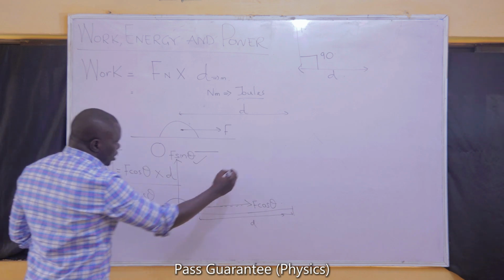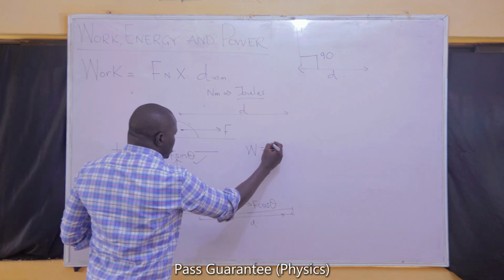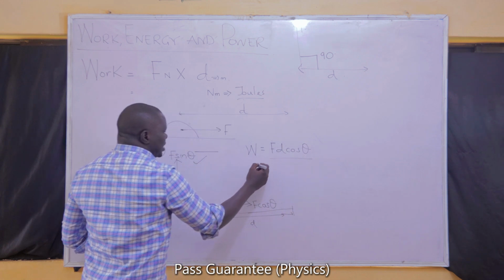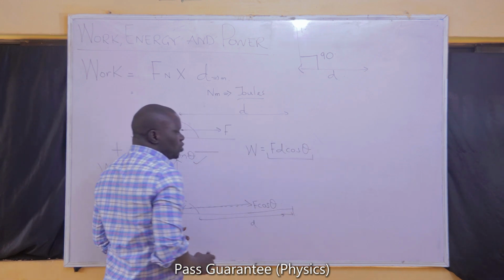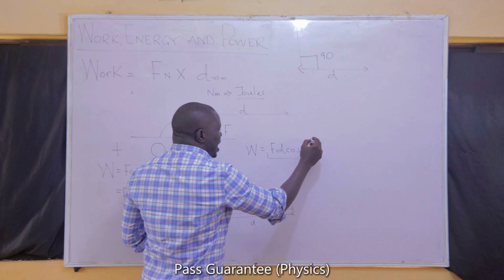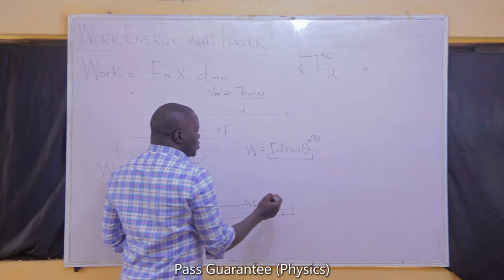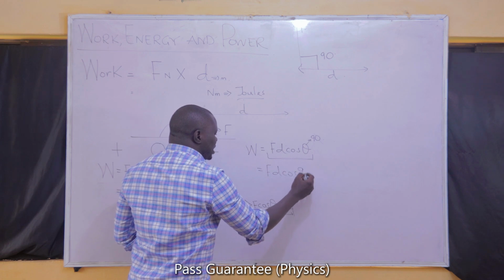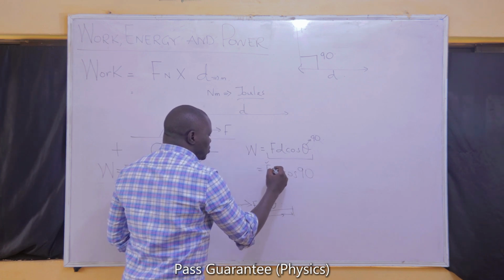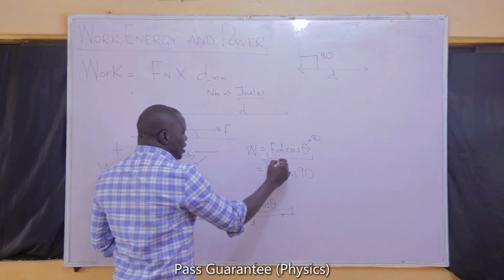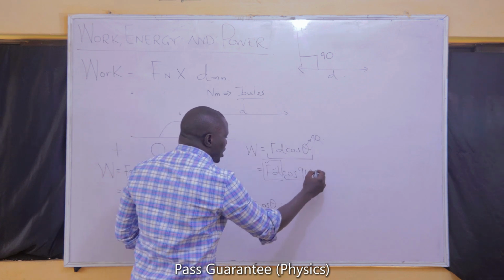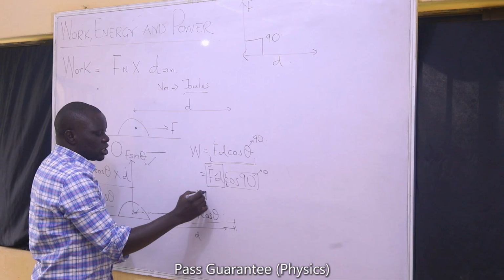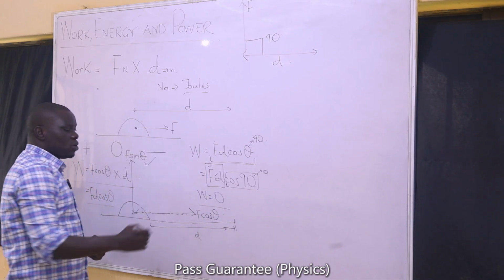If we say that work is FD cos theta, one thing that can make the whole of this expression equal to 0 is if this theta is 90. If you put theta to be 90, you have FD cos 90. No matter what the magnitude of F or D can ever be, once you multiply it by cos 90, which is 0, I expect you to know that the multiplication will also be 0. So the whole of the work will be equal to 0.